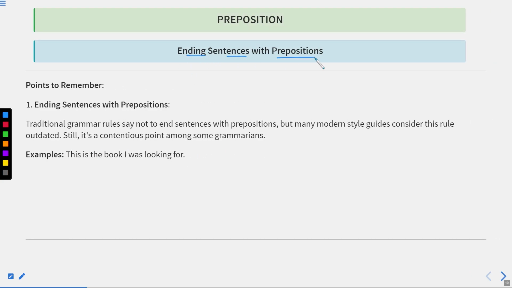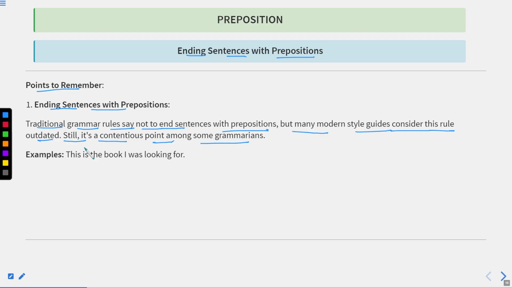Ending sentences with prepositions. Points to remember: ending sentences with prepositions. Traditional grammar rules say not to end sentences with prepositions, but many modern style guides consider this rule outdated. Still, it is a contentious point among some grammarians. Now, obviously, we do end sentences with prepositions. This was not done traditionally, but nowadays we use it. In fact, we find these types of sentences modern.